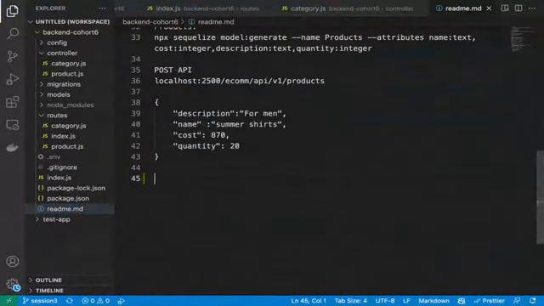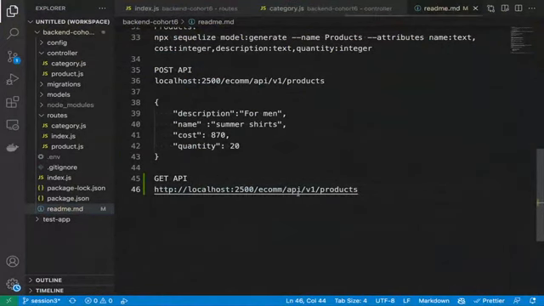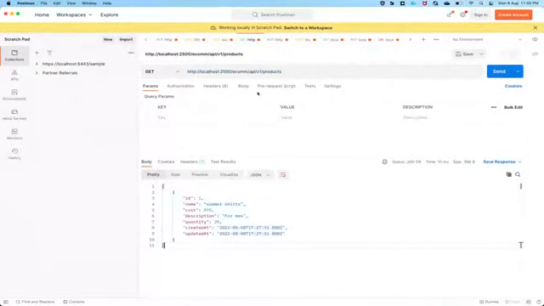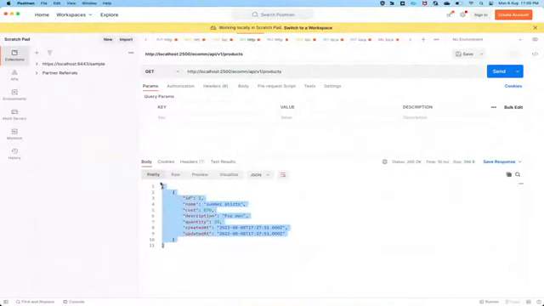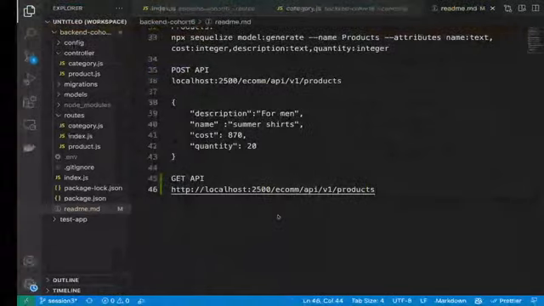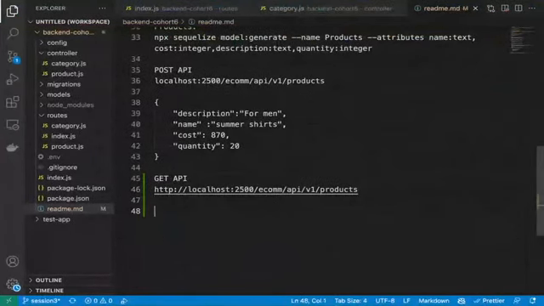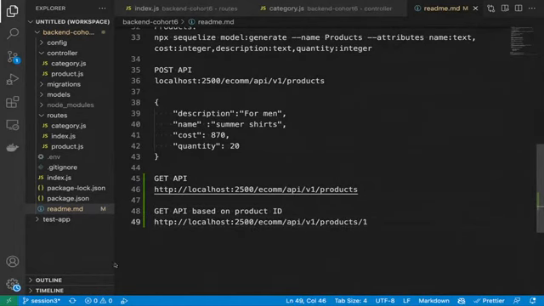So this is the get API. Get API for product ID, get API based on product ID. Same API /1.